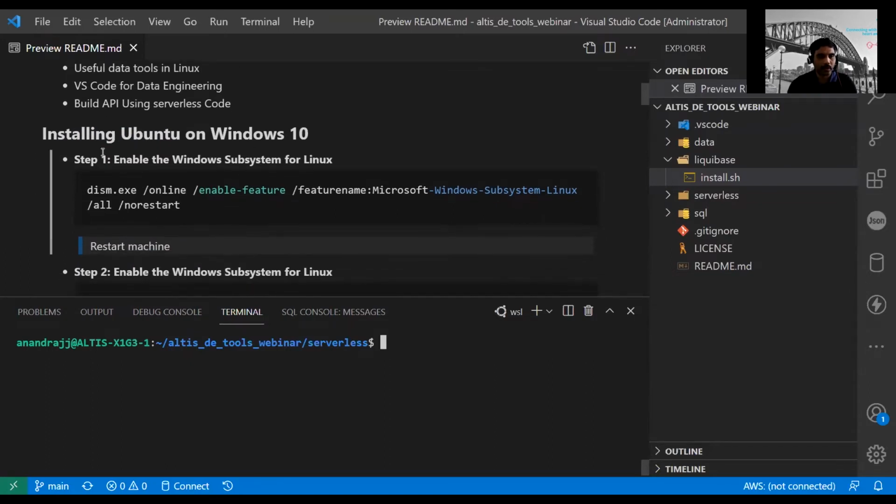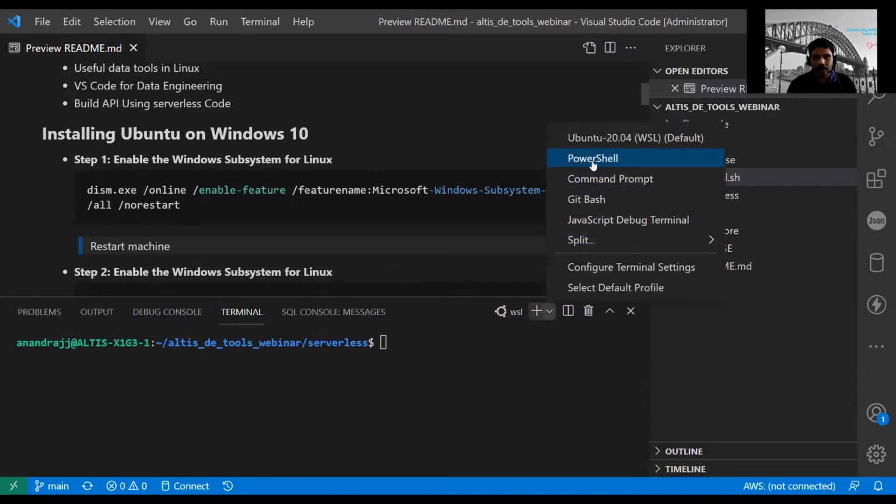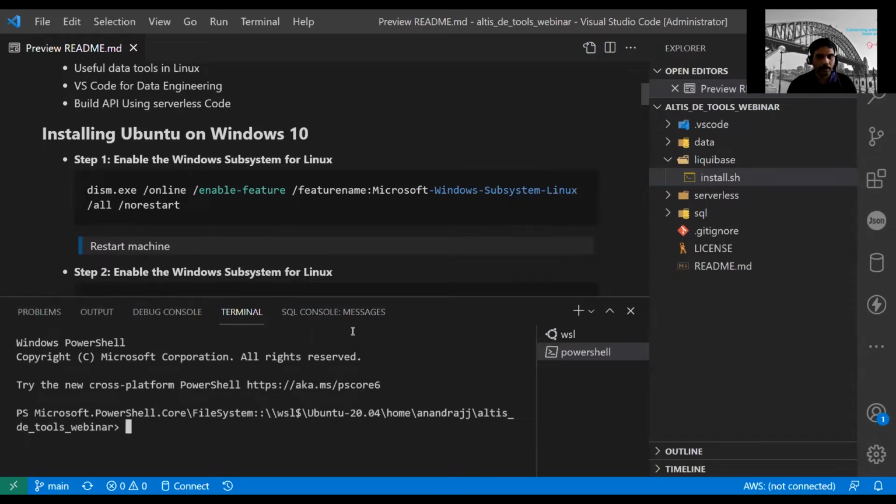So how to install Ubuntu 10? We have a blog on our Altis website, which you can follow along, but I have the steps here as well. Okay, so first you need to be in PowerShell. Open PowerShell. You can now switch between PowerShell and other terminal types as well. Okay, so now we are in PowerShell.